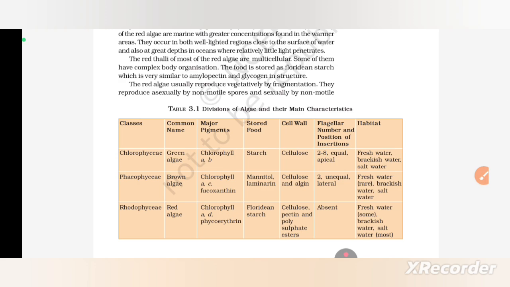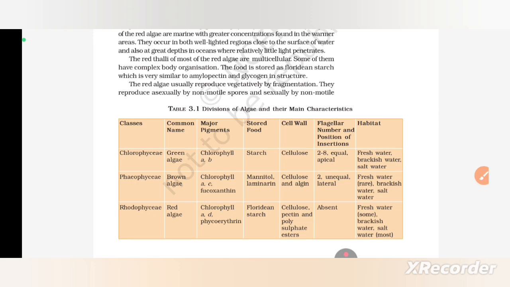Table 3.1 Divisions of algae and their main characteristics. Class Chlorophyceae, common name green algae, major pigments chlorophyll a and b, stored food starch, cell wall cellulose, flagellar number and position of insertion 2-8 equal apical, habitat freshwater, brackish water, salt water.